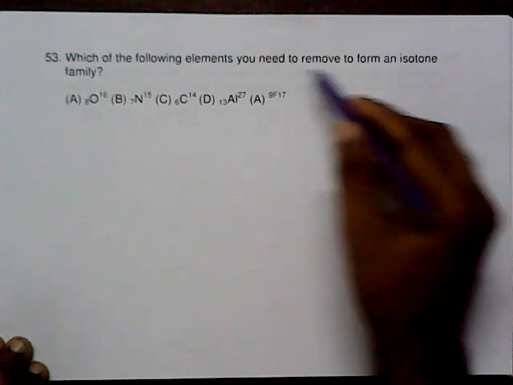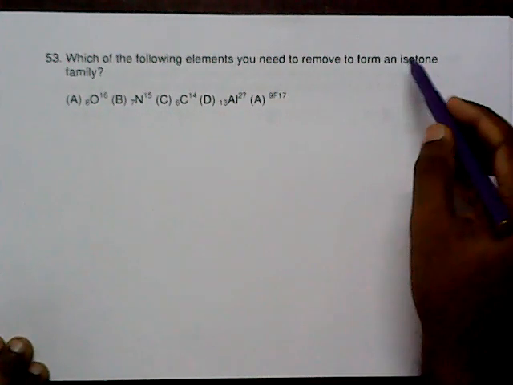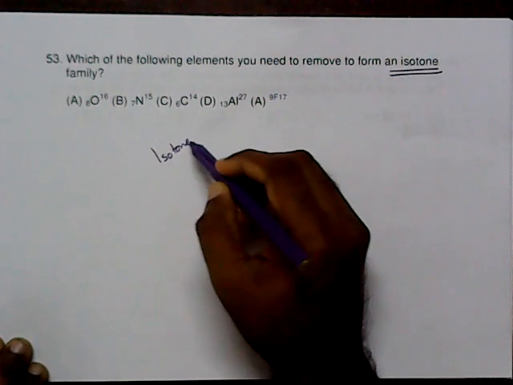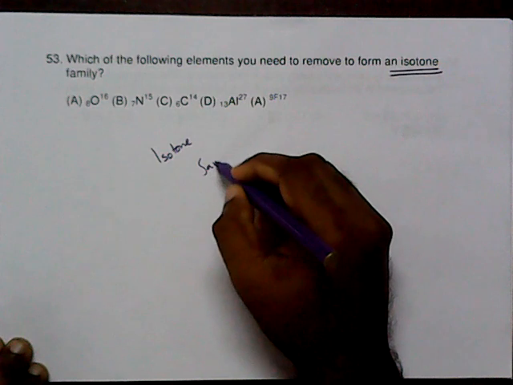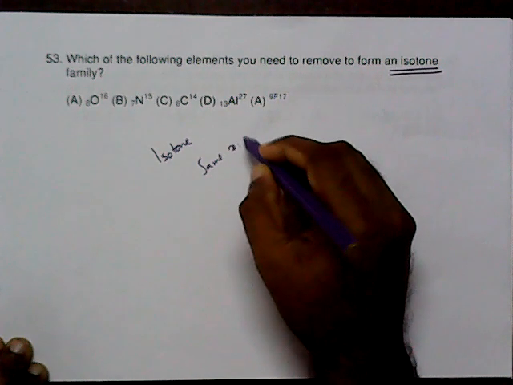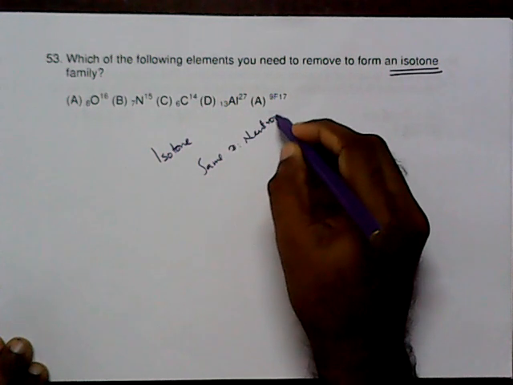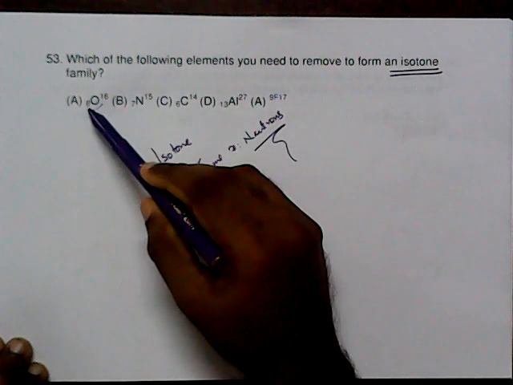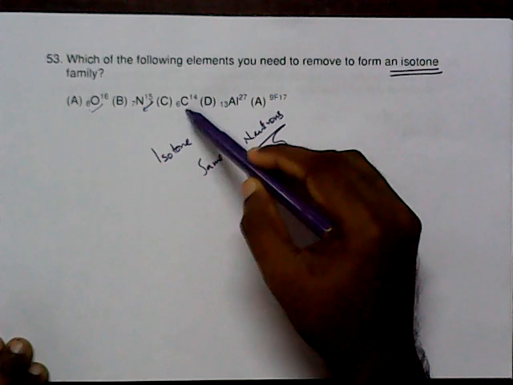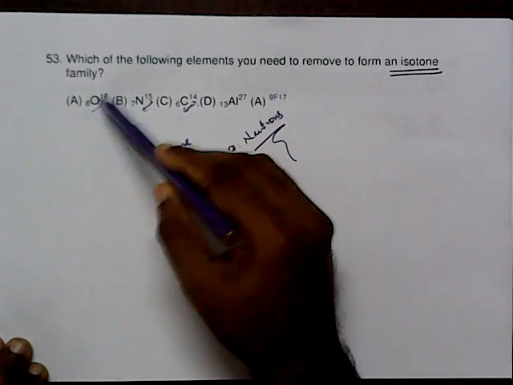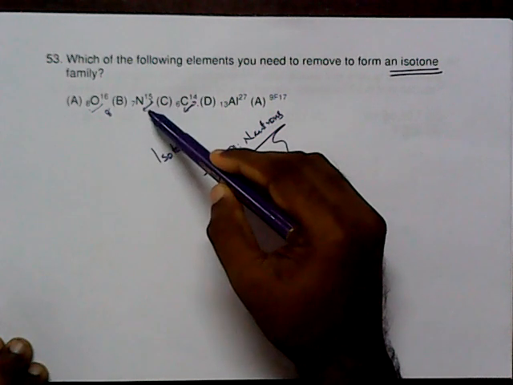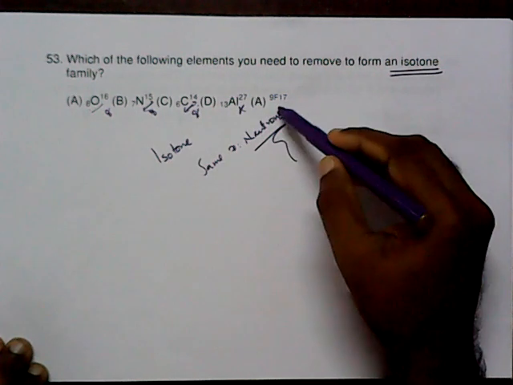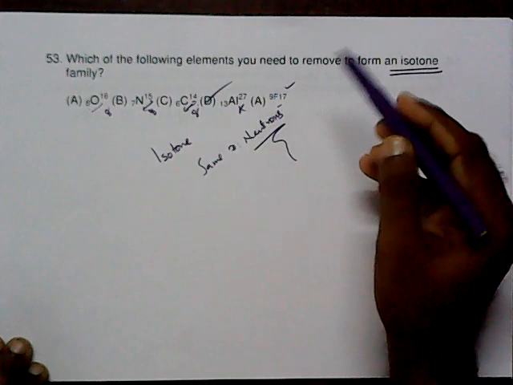Which of the following elements do you need to remove to form isotones? What do you mean by isotones? Isotones means the same number of neutrons. That is a very important concept. How can we find the number of neutrons? You just take the difference between the mass number and the atomic number, then you get the value. So here it is 8, and here it is 8. But here it is not 8, and here it is 8. So we can say D is the answer.